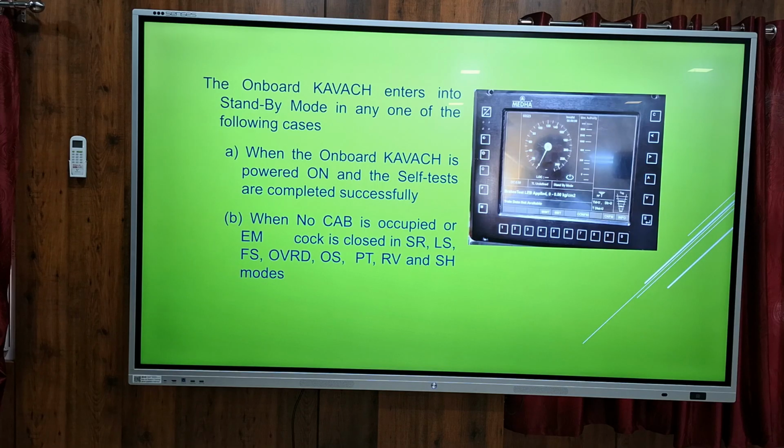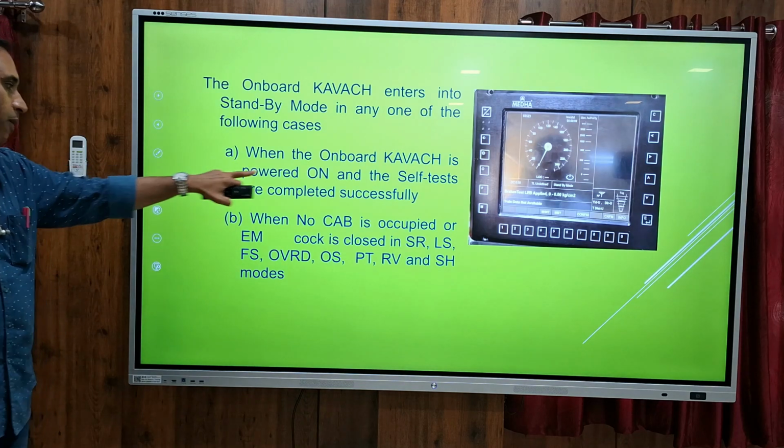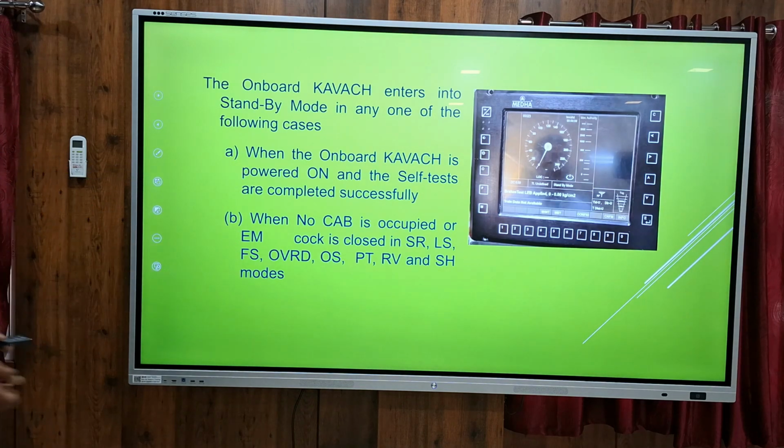I have just explained one mode. This is the standby mode. Whenever we switch on the battery, it will be in standby mode. When the loco is powered on and no cab is occupied, it will be in standby mode.